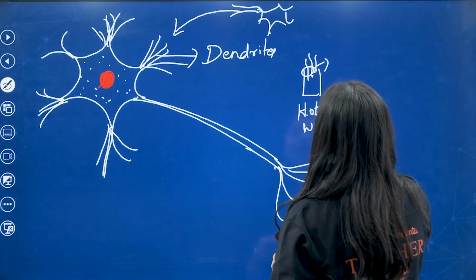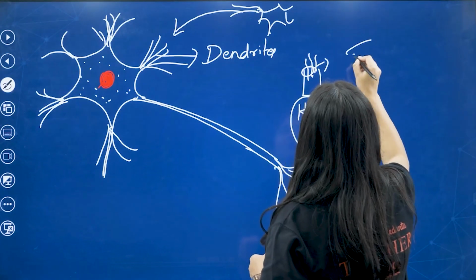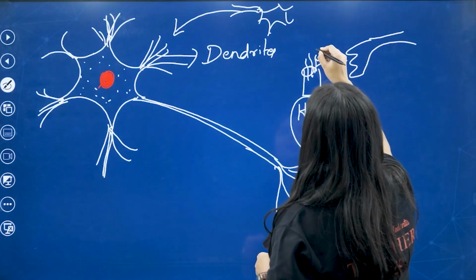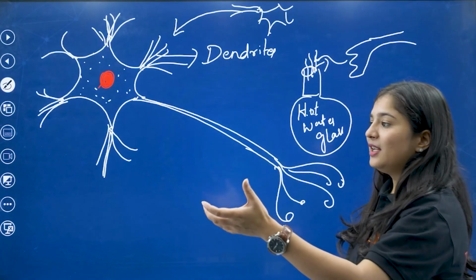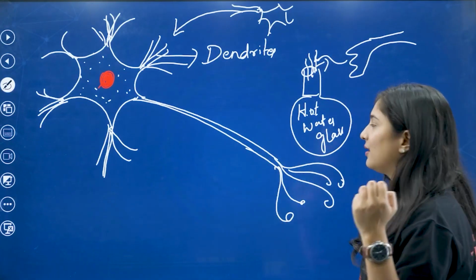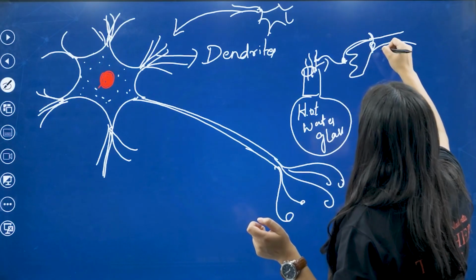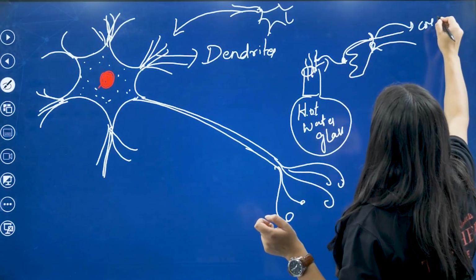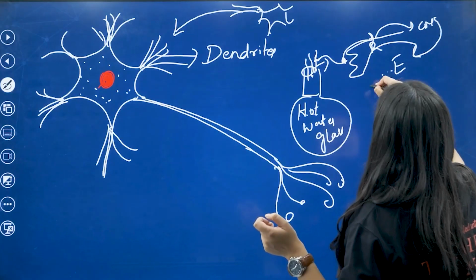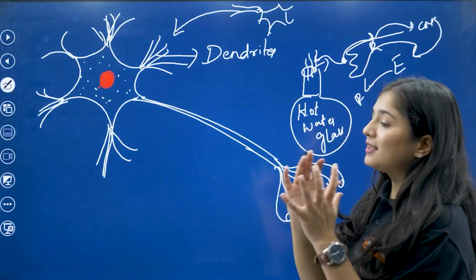So this is a hot water glass. When you touch this, what happens? Suddenly you will take your hand away, like this. So the stimulus, it will send to where? Receptors. Then receptor to where? CNS. CNS to where? Effector. Effector response. So this is the cycle.